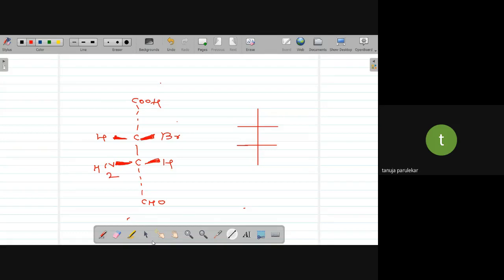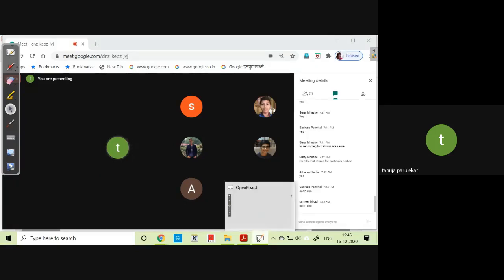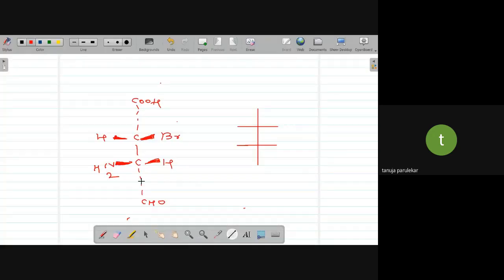Okay, now tell me which groups are going to be on the vertical line. CHO and COOH. Very good, vertical line. And then the remaining are going to be on the horizontal line, right? So let us put that. Okay, so this was it.